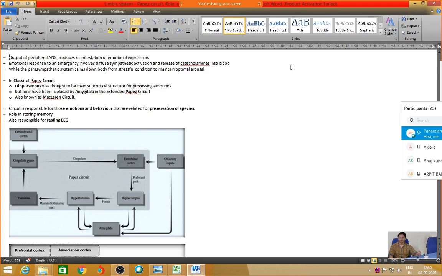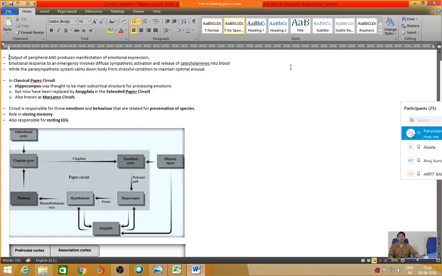But amygdala is the part of the circuit which is giving some kind of emotional color. So amygdala is running a loop between the hypothalamus and the hippocampus. This is an interconnected loop, which is a secondary loop which runs on the primary loop. Primary loop is formed by the hippocampus, hypothalamus, thalamus and the cingulate cortex or cingulate gyrus. Secondary loop runs between the hippocampus, amygdala and hypothalamus.